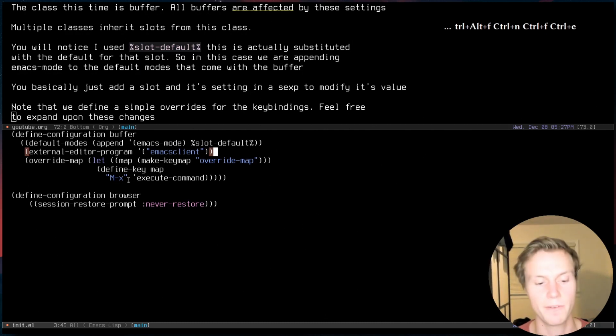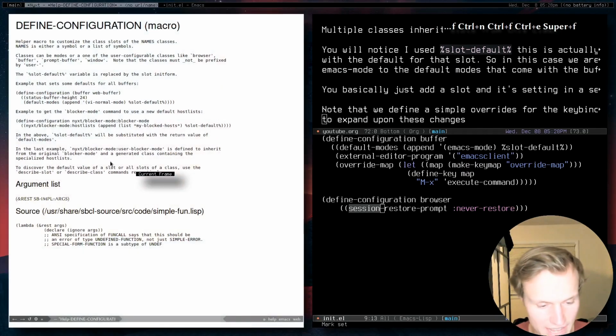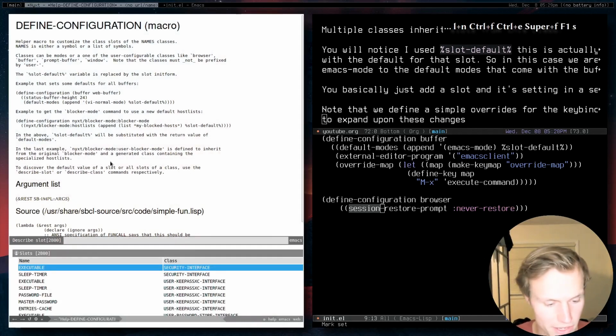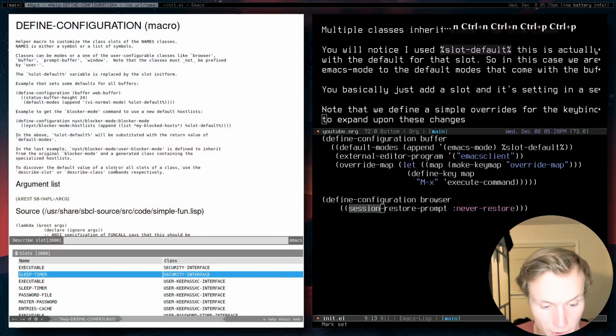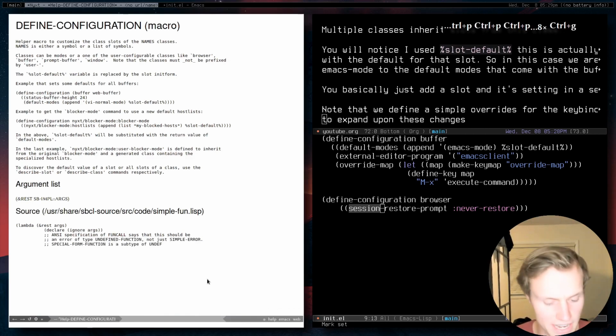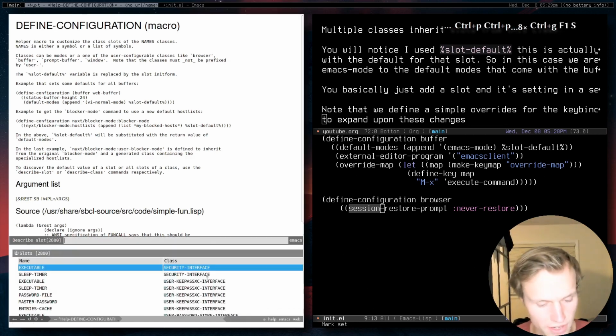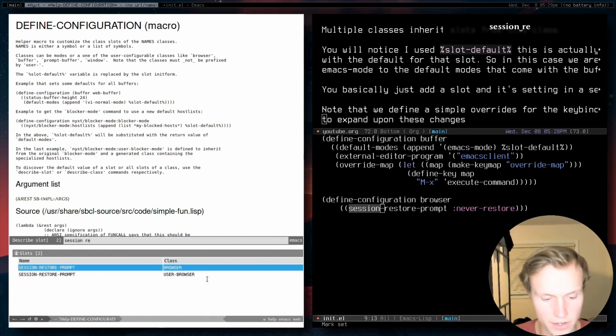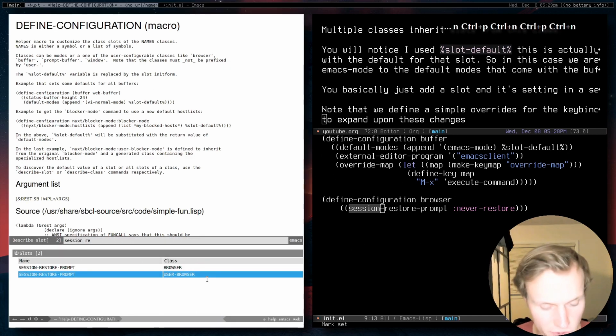Now, some settings, like I said before, only apply to specific classes. For example, session restore prompt is only really needed for the browser. And once again, you can check that really easily just by doing F1 S for a slot, and then we could do something like, I don't know, sleep timer is only available for these different classes. So there you go. That's kind of a general idea. Or once again, we could just do slot, and we could go ahead and do session restore, and you'll see that it's available only in the browser and user browser.